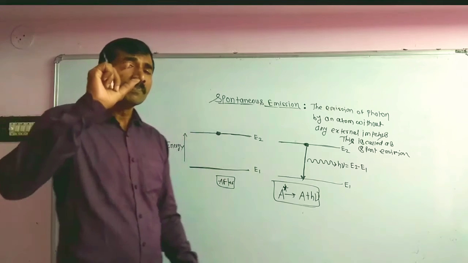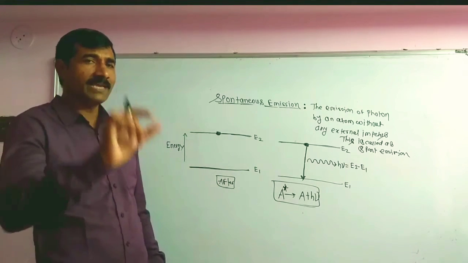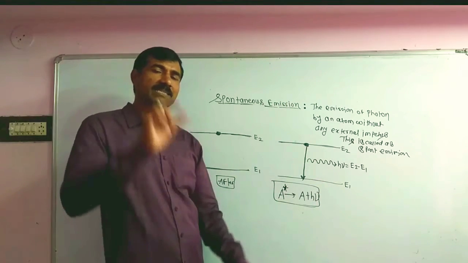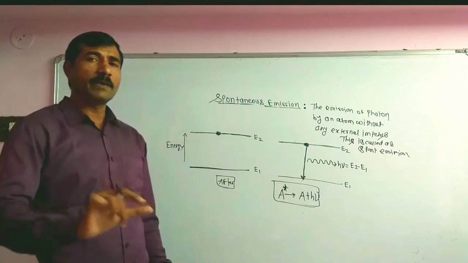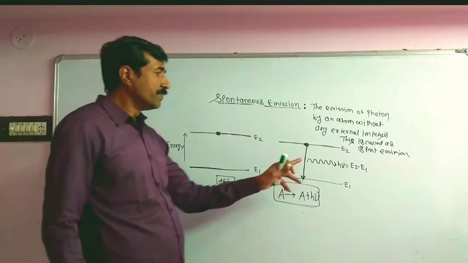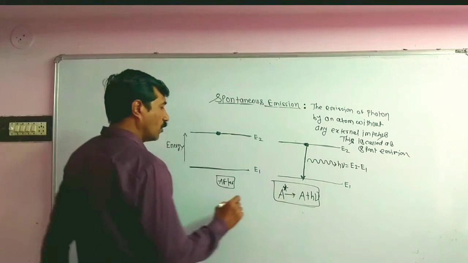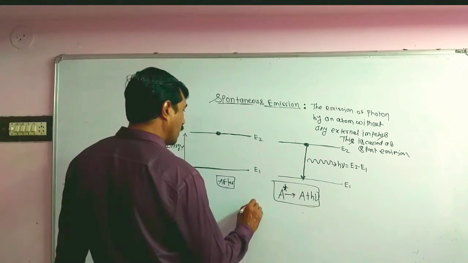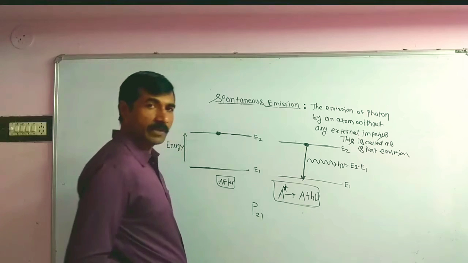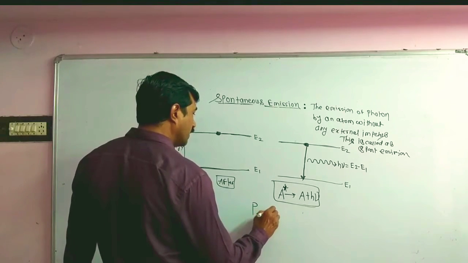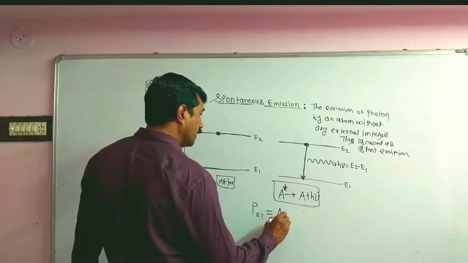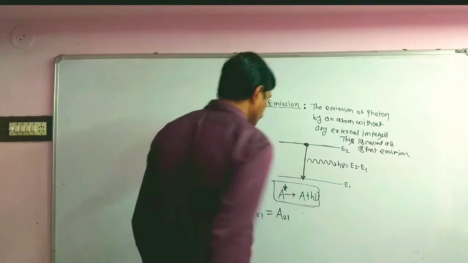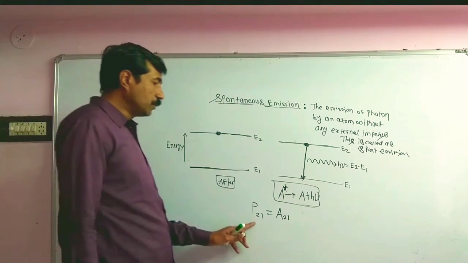The absorption transition depends upon the photon density, but the spontaneous transition is independent of the photon density. The probability of the spontaneous transition is denoted by P21, that is equal to A21.